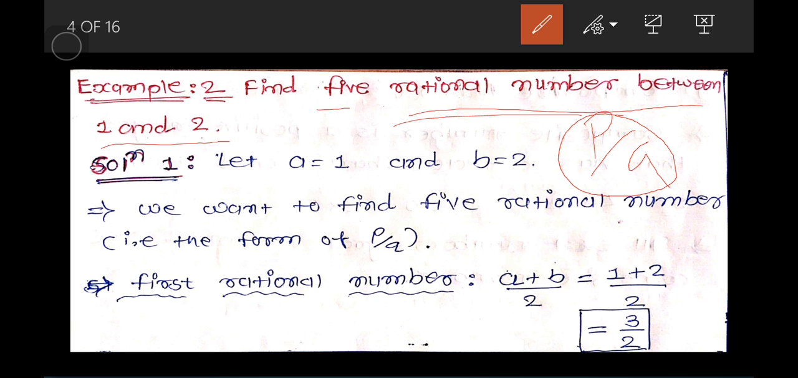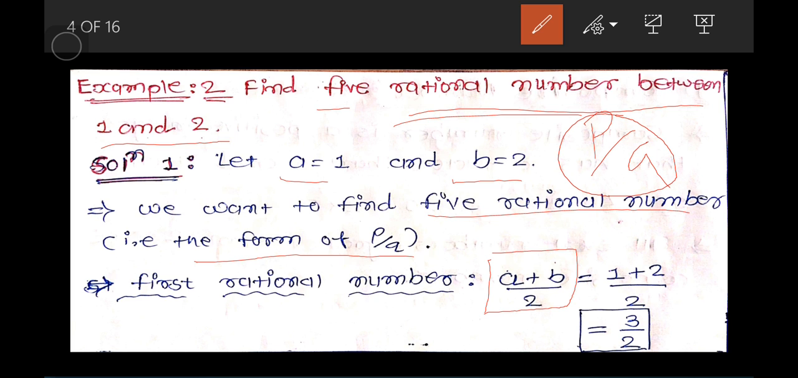Here we assume that a is equal to 1 and b is equal to 2. We want to find a rational number between 1 and 2. By solution 1, we can find rational numbers between 1 and 2 by observing this process. We want to find 5 rational numbers in the form p by q. So let me find the first rational number by this formula, a plus b divided by 2.